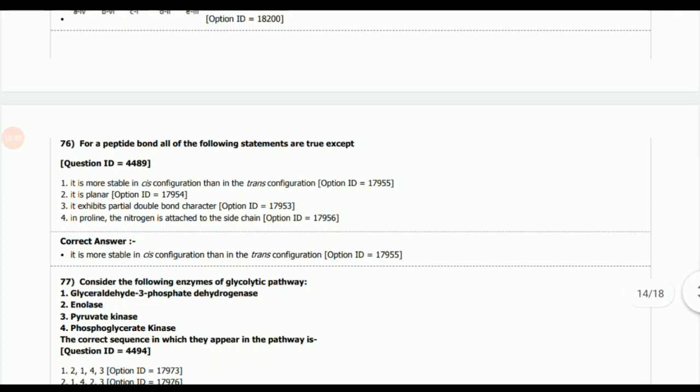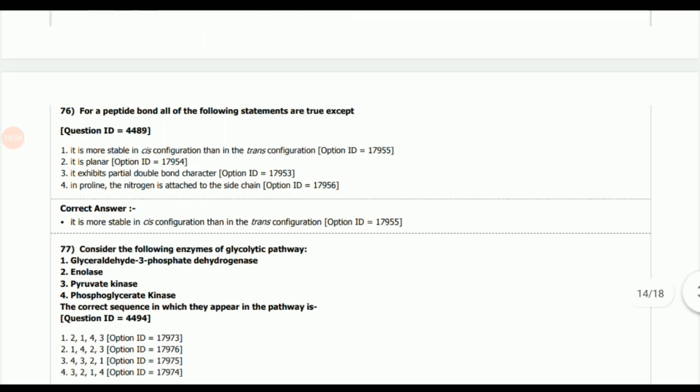Next question. For a peptide bond, all of the following statements are true except the answer: it is more stable in cis configuration than in the trans configuration. Actually it is the reverse. They are more stable in trans configuration rather than in cis configuration.